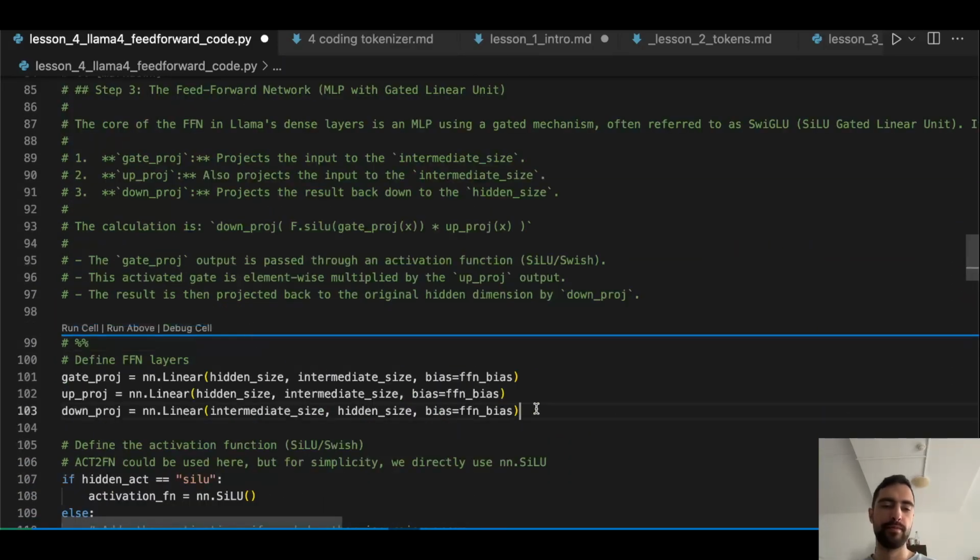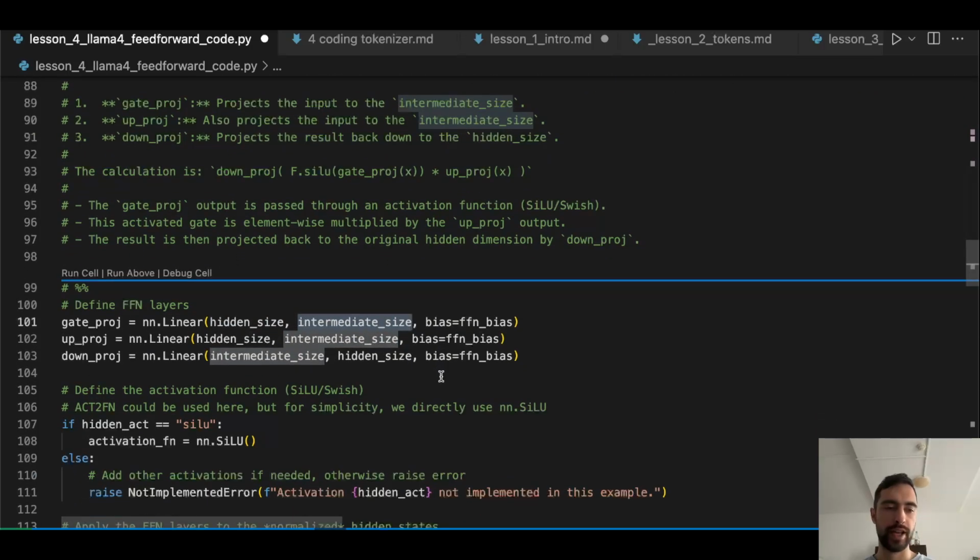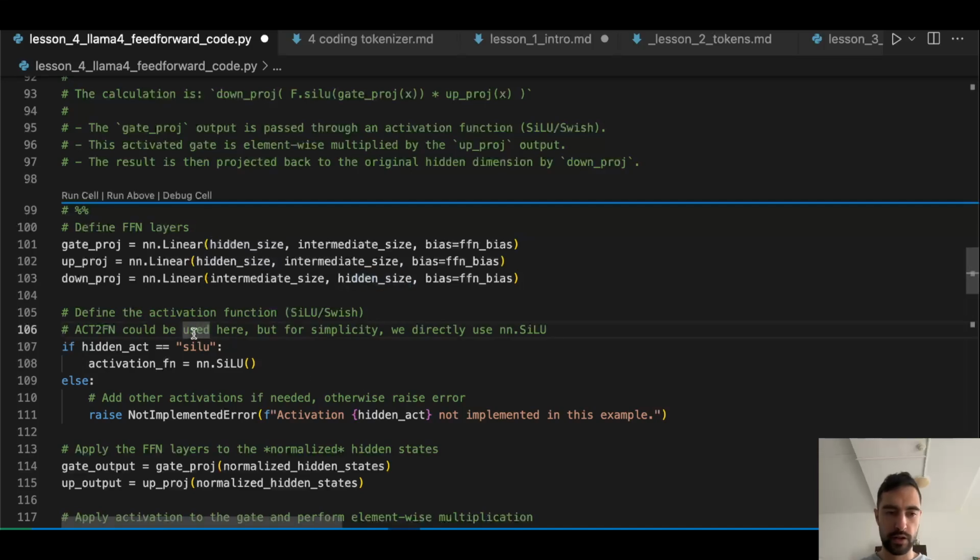Here we have some trickery. Gated projection. So this is a linear layer that has input token size and intermediate size. Up projection is the same, and we'll see why. And then down projection will go from intermediate to hidden size. So we go up like that and then go back. If activation is SiLU, then we apply the SiLU activation function, or else a not implemented error.